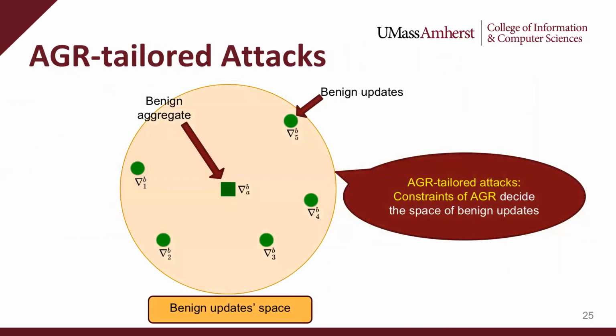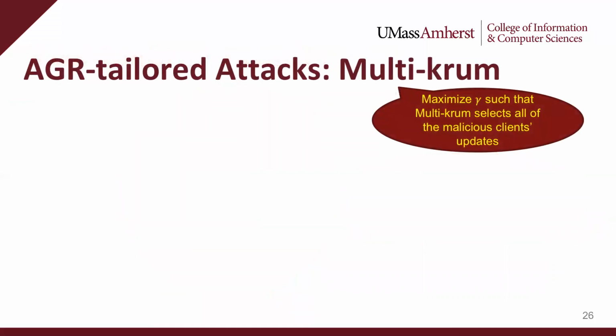We now discuss aggregation-tailored attacks on the Multi-Krum aggregation algorithm, which is a state-of-the-art aggregation algorithm with strong convergence guarantees in the presence of malicious clients. Multi-Krum is based on geometric median. It first filters malicious updates to compute a selection set and then computes the average of the updates in the selection set as its final aggregate. The intuition behind our attack is to maximize the perturbation to a benign aggregate while also ensuring that all of the malicious updates are selected by Multi-Krum.